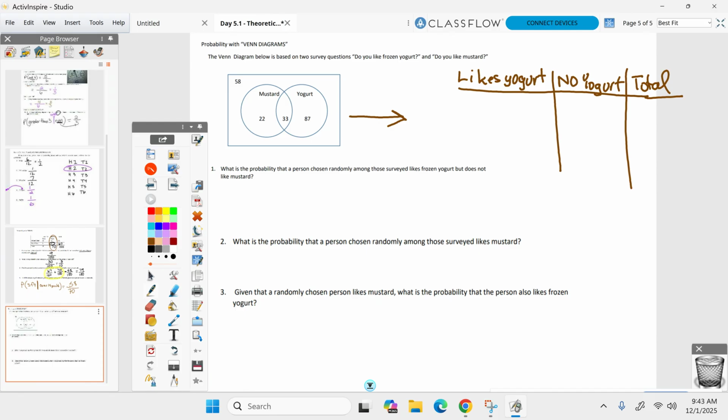Oh, sorry. Can we put on the right side? I don't care what you do. I don't care how this table's filled. You fill it up however you want.